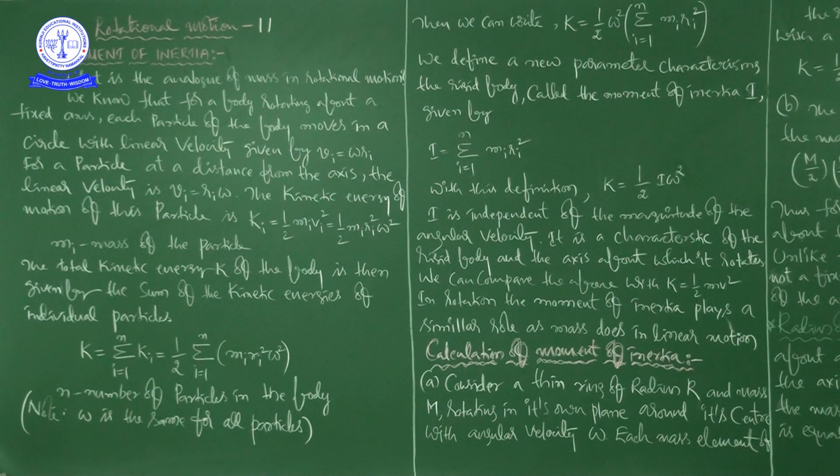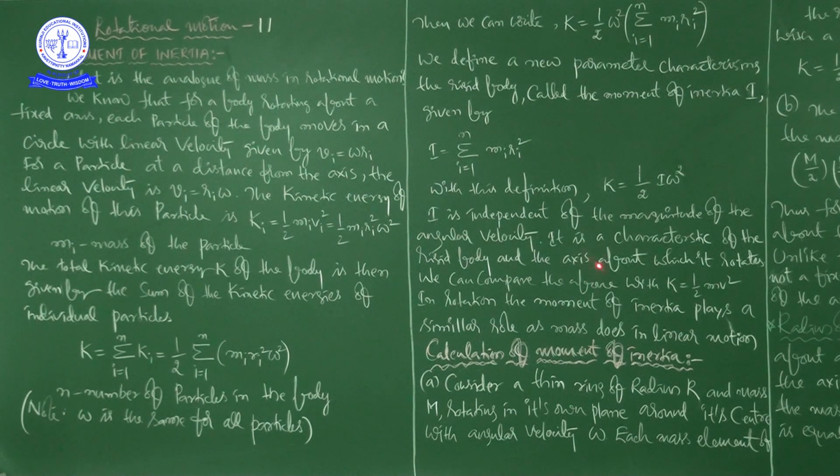Here, after writing K is equal to 1 by 2 omega square into sigma i equals 1 to n mi ri square, you can define a new parameter. We define a new parameter characterizing the rigid body called the moment of inertia, I, given by I is equal to sigma i equals 1 to n mi ri square. With this definition, K is equal to 1 by 2 I omega square.